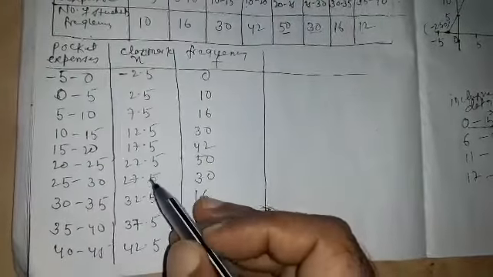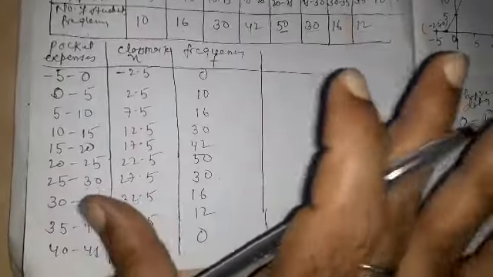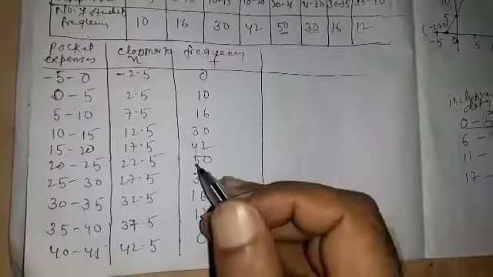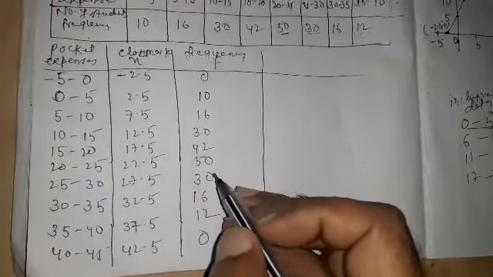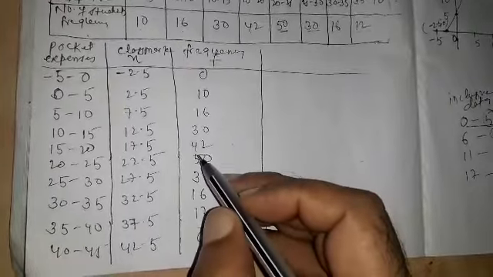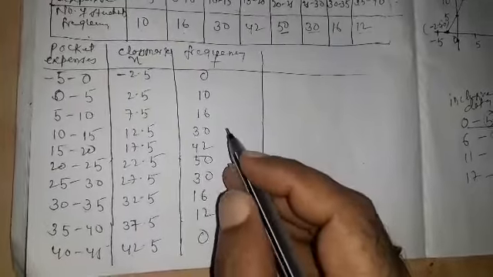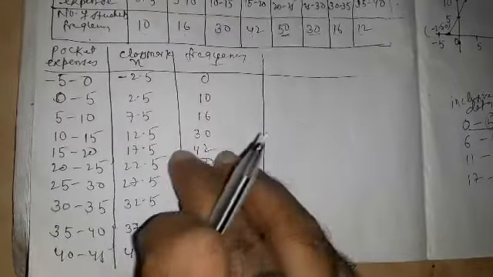Take two class intervals, each of frequency 0, one at the beginning and the other at the end. Join the midpoint of the first class interval to the midpoint of the imagined class at the beginning. Also join the midpoint of the last class interval to the midpoint of the imagined class at the end. So here